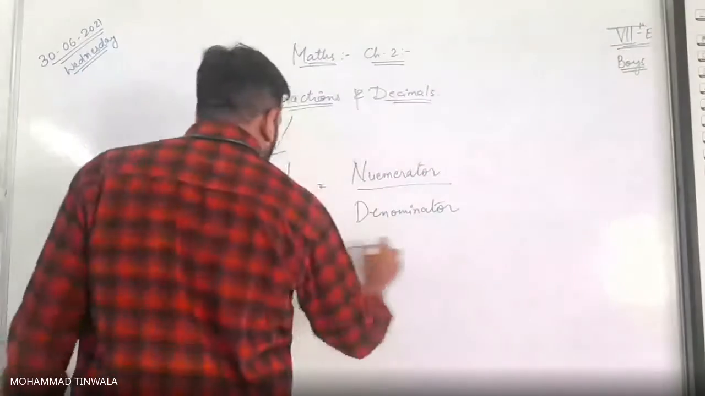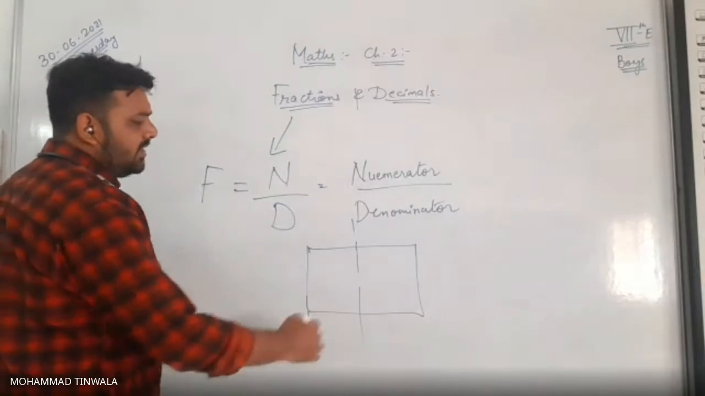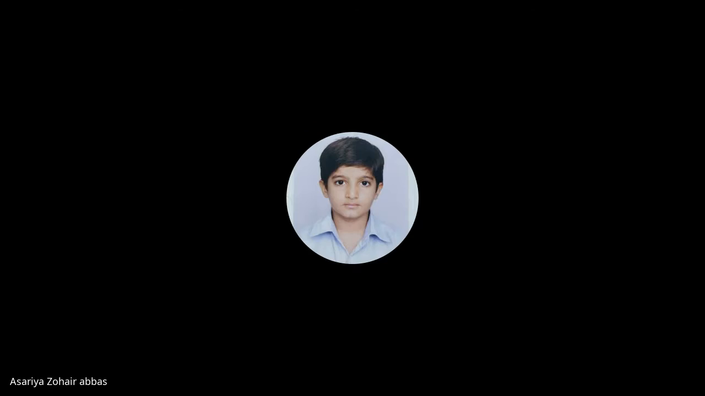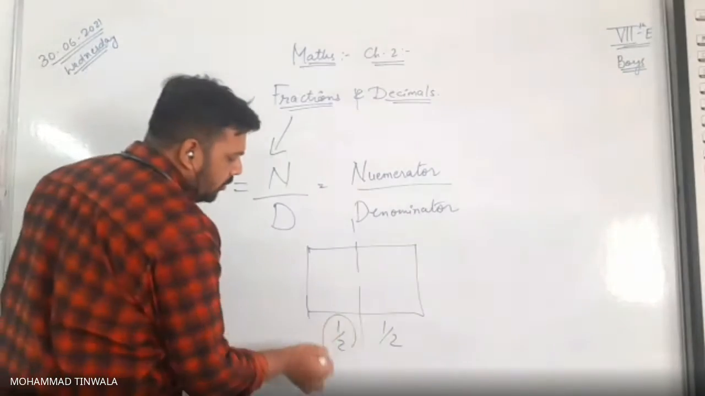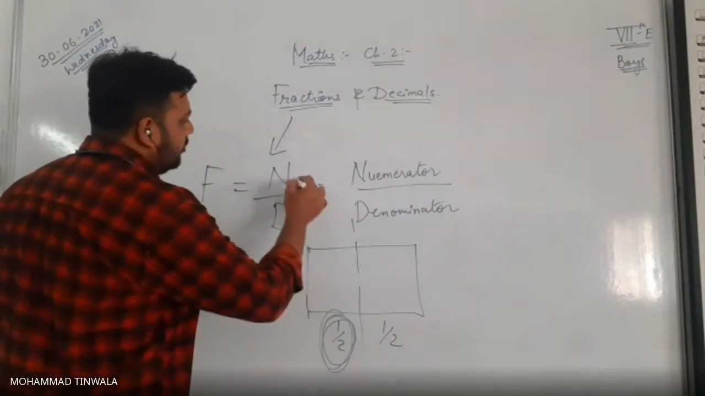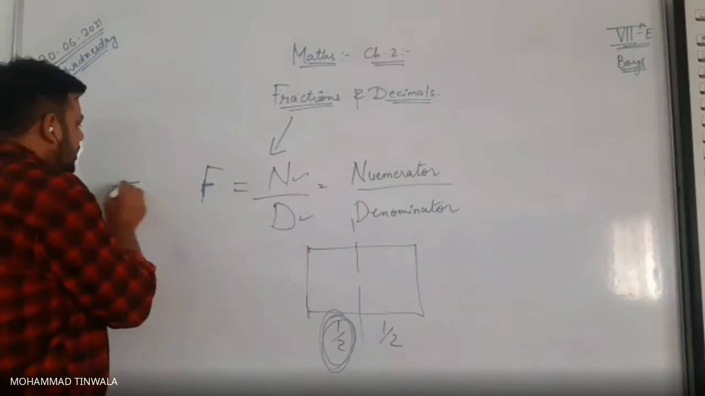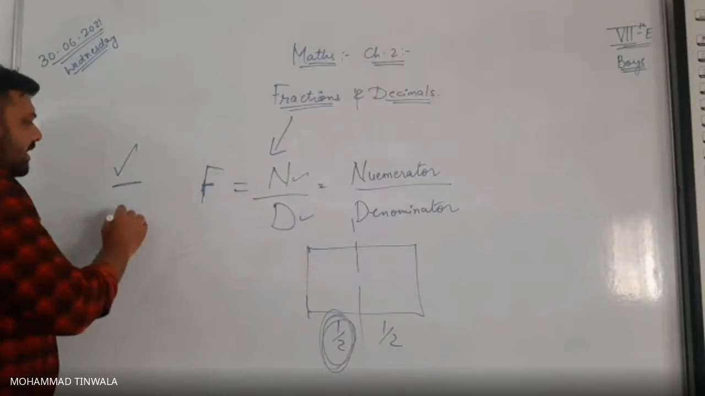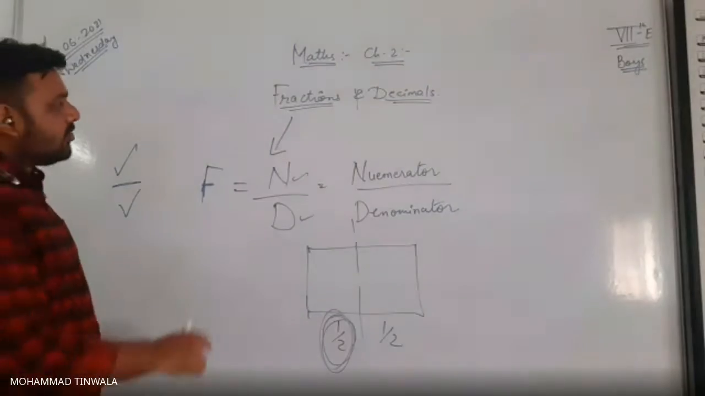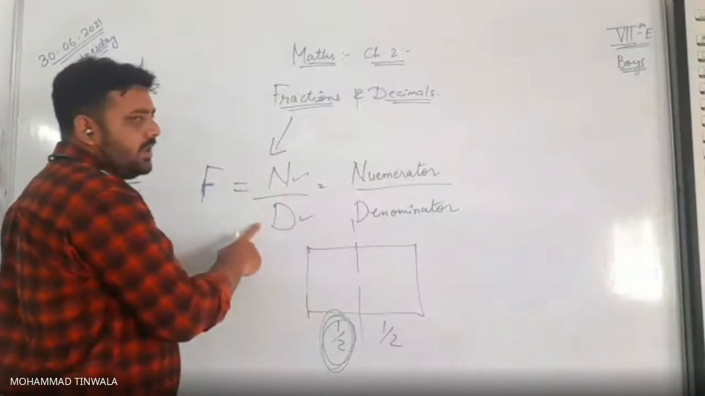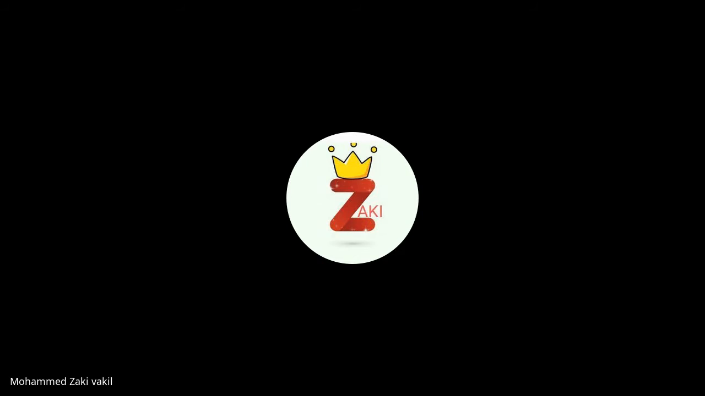Now, if there is one box and I break this box into two parts, what would be the fraction? 1 upon 2. So what do you mean by 1 upon 2? It is denoted as numerator and denominator. A fraction always has a number above and a number below. So fraction is always denoted as N upon D, numerator upon denominator. Is that clear?